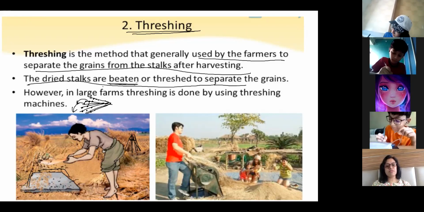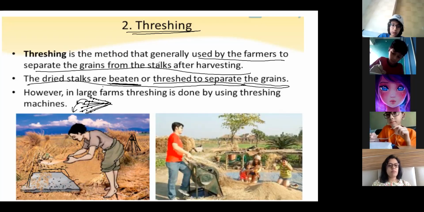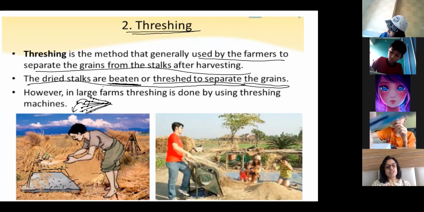Threshing means only one method, used by farmers. The example is mentioned in the sentence itself, right, ma'am? The definition and the example are the same. The method is beating the stalks to separate. They make brooms also from it, I guess. Yes, in villages they make brooms.